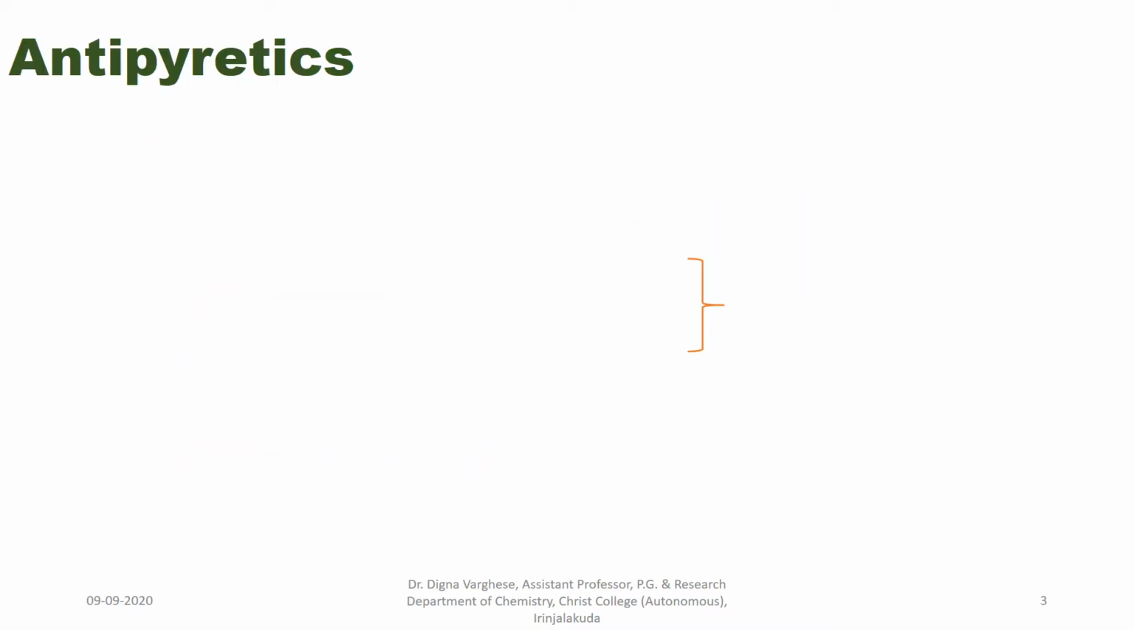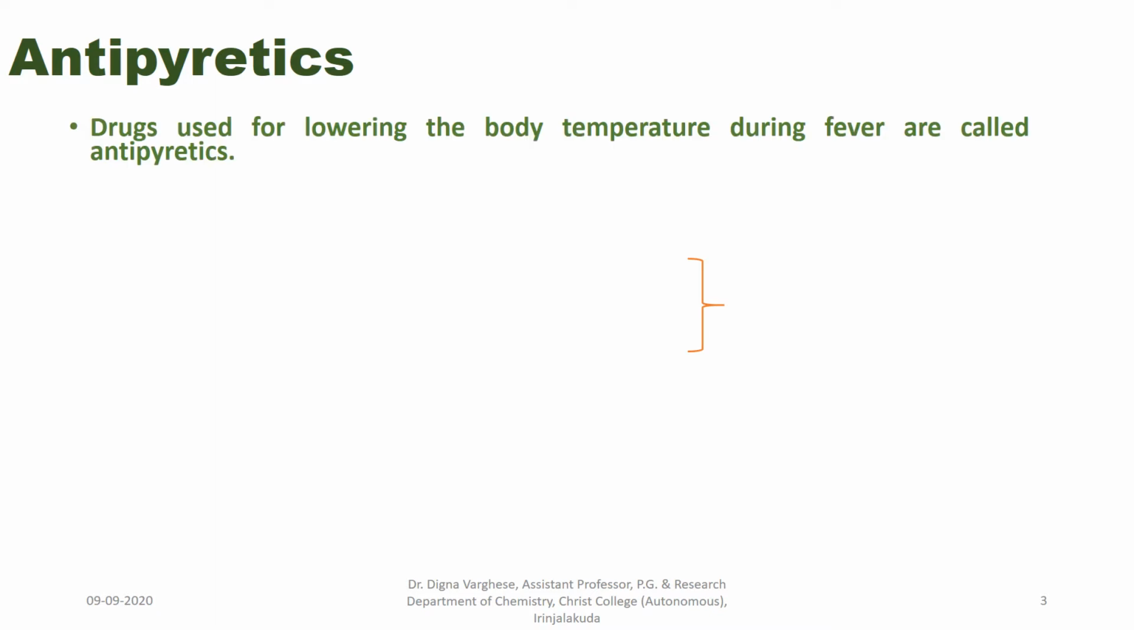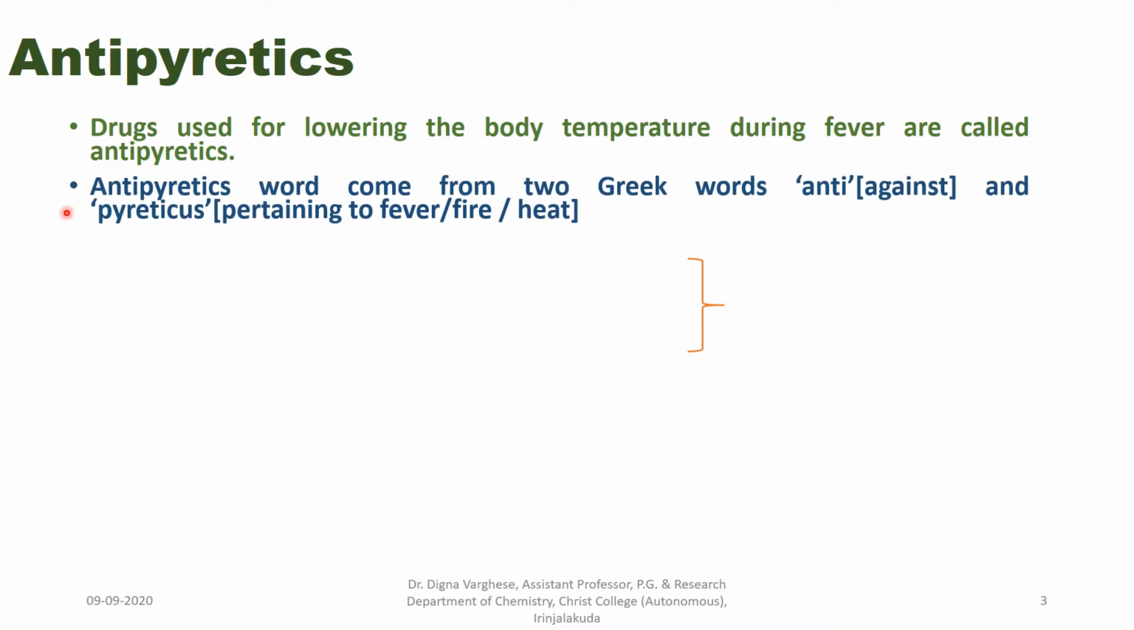First one is antipyretics. Drugs used for lowering the body temperature during fever are called antipyretics. The word comes from the Greek word anti, meaning against, and pyretikos, meaning pertaining to fever, fire or heat. Examples for the antipyretic drugs: paracetamol.